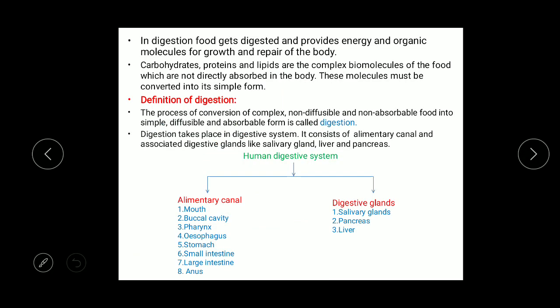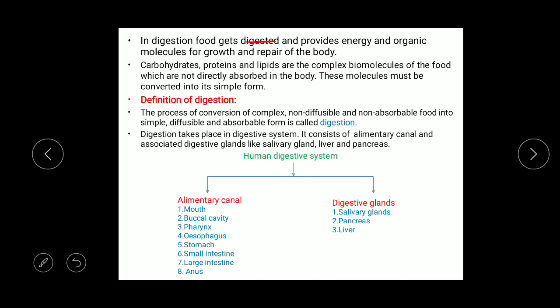Now what happens with that food when we eat? So when we eat the food, it gets digested and it provides energy as well as organic molecules for growth and repair of the body.